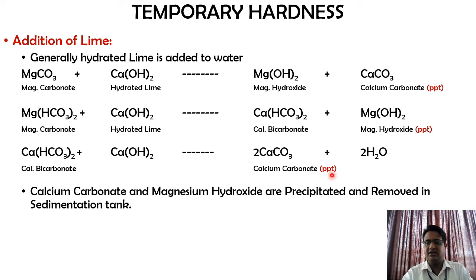So again here you can check out, this calcium carbonate is nothing but the precipitating factor. This can be easily sedimented or segregated out. Calcium carbonate and magnesium hydroxide are precipitated and removed in the sedimentation tank. As I have explained, the addition of lime converts all the hardness causing components into precipitated components, so that with the help of sedimentation we can easily remove those things.